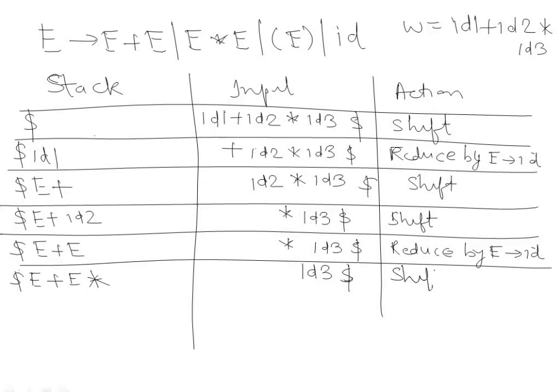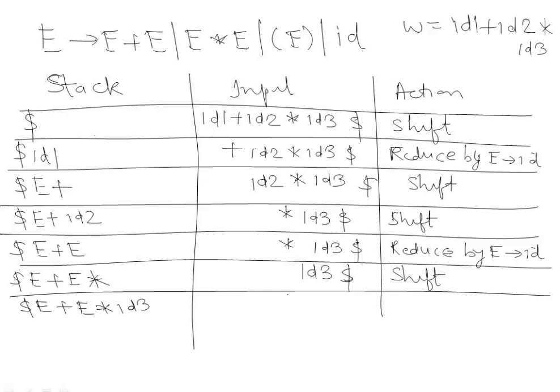So shift again. Into is not a handle, so we will shift id3 into the stack.